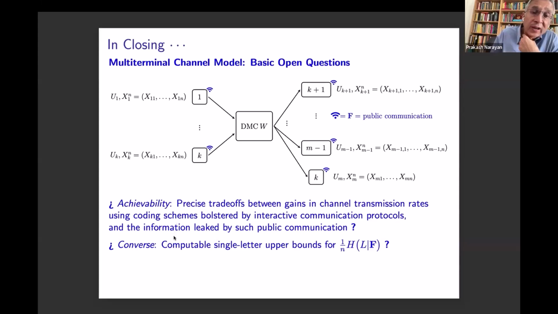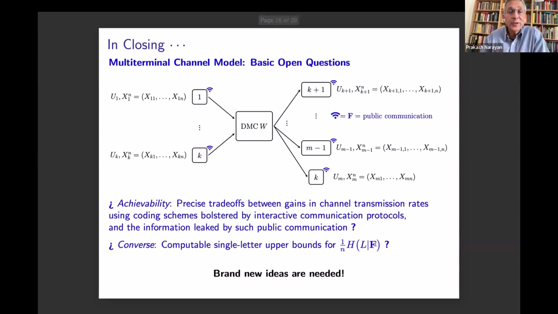For converse proofs, unlike in the case of the multi-terminal source model that we saw earlier, there are no general computable single letter upper bounds for the conditional entropy rate of the common randomness that is formed by the terminals, which when conditioned on the public communication will lead to a secret key rate.